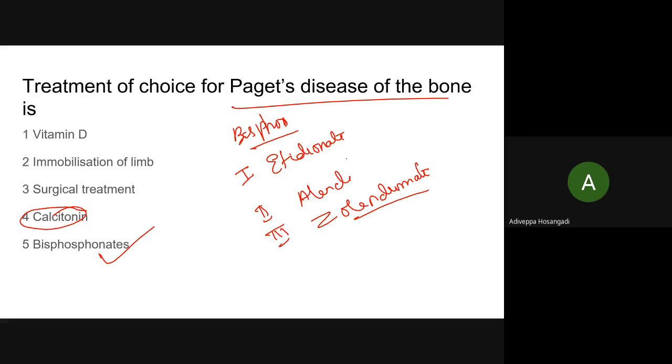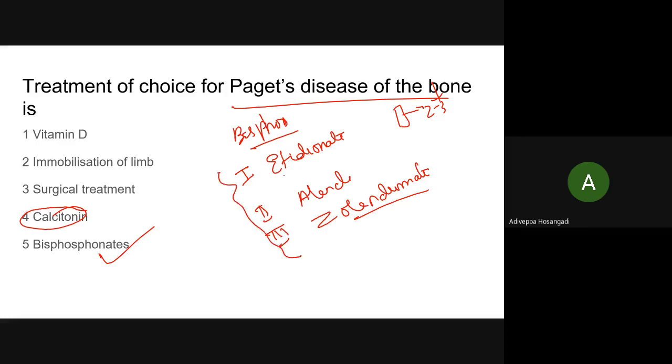See, these bisphosphonates, what happens? As I told, they are anti-resorptive. It doesn't allow the resorption to happen, so bone becomes strong. That is the idea. But this doesn't go on and on like raloxifene or vitamin D or calcium or PTH. Because after some time, it limits the resorption up to 2 to 3 years. After that, the deposition also comes down automatically.